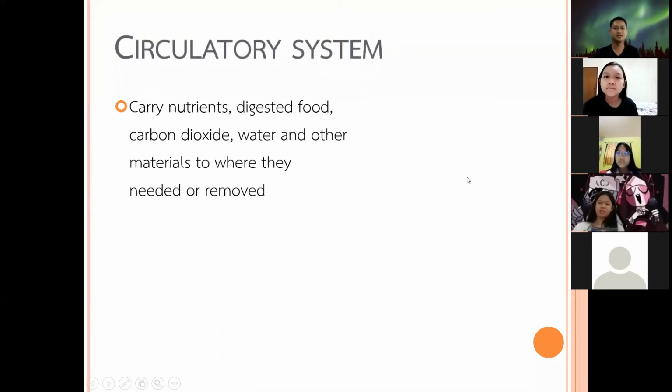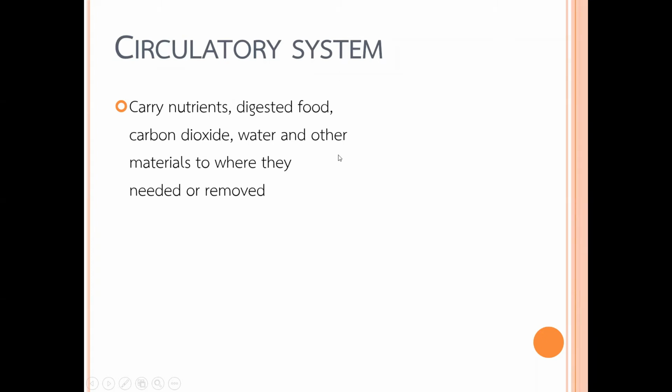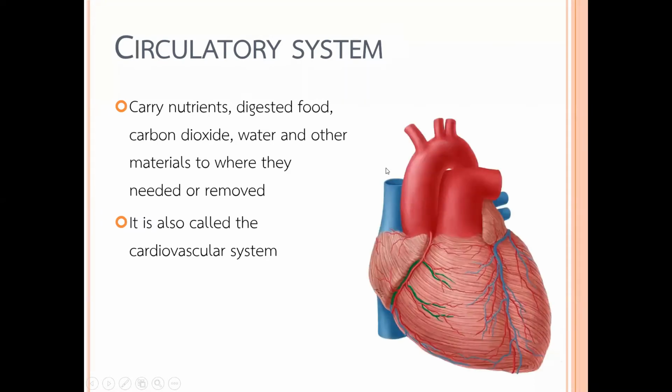So, the circulatory system carries nutrients, digested food, carbon dioxide, water, and other materials to where they are needed or removed. It is also called the cardiovascular system. Do you know why it is called the cardiovascular system?